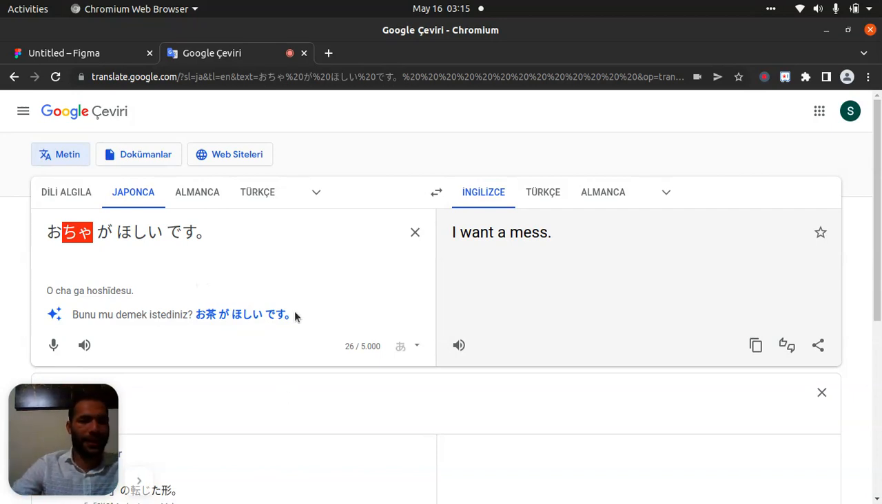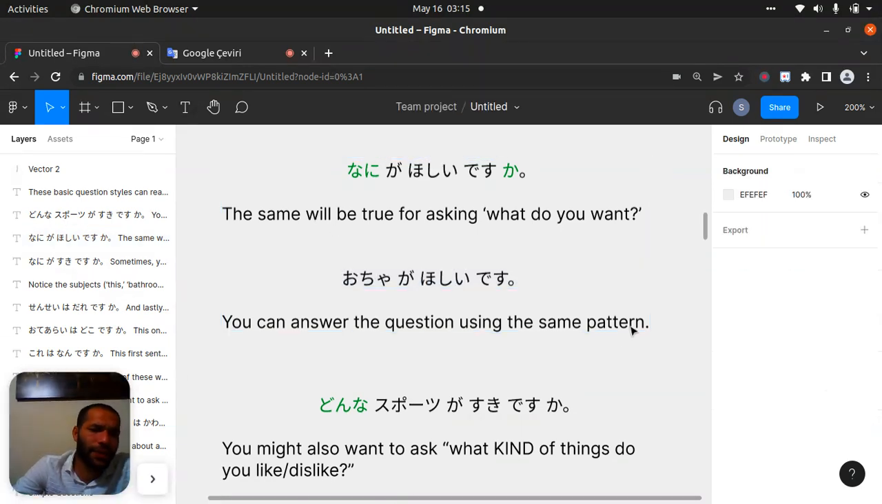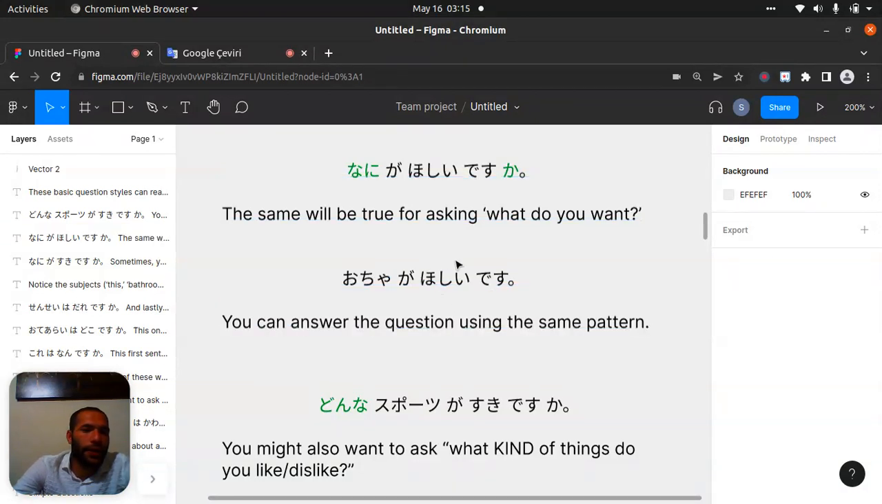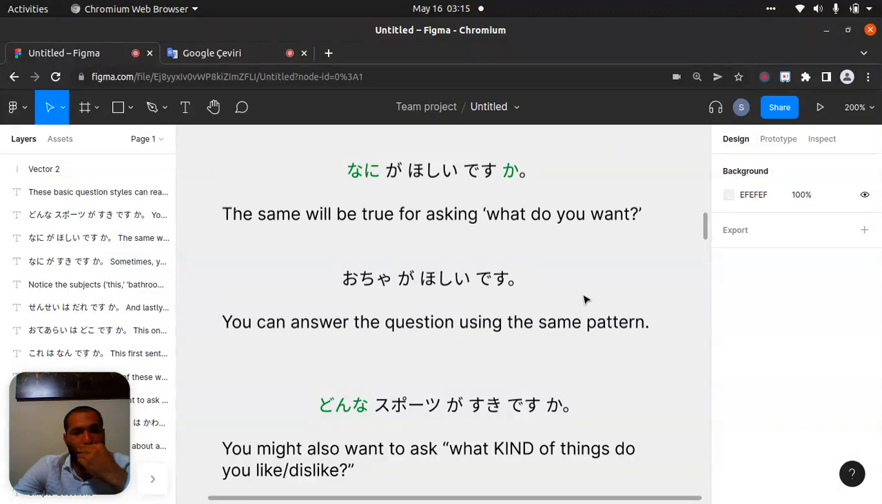This is kanji, but still, I told you I don't know kanji. So in the future, we'll learn about that too. You can answer the question using the same pattern. The same pattern means you put your noun again, like tea, and you put the adjective between A and B. The B side will be desu here. Okay, I think we get it.